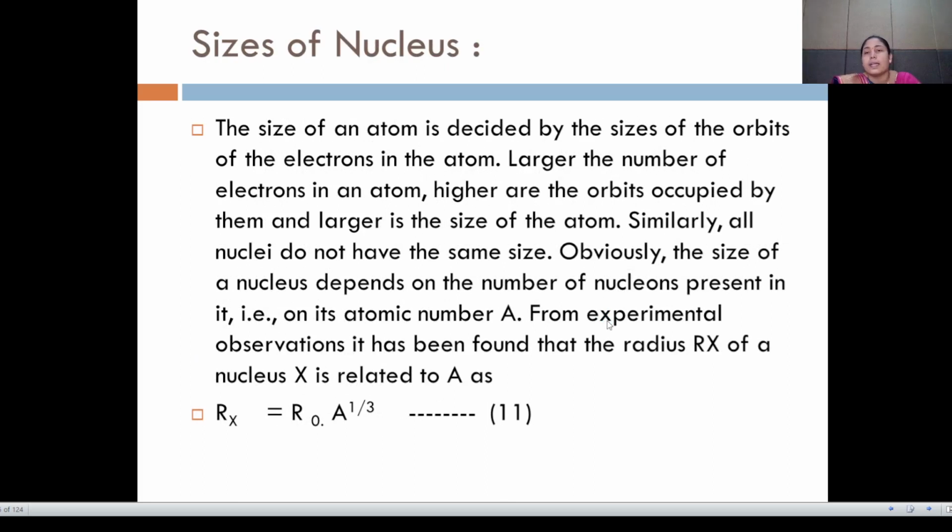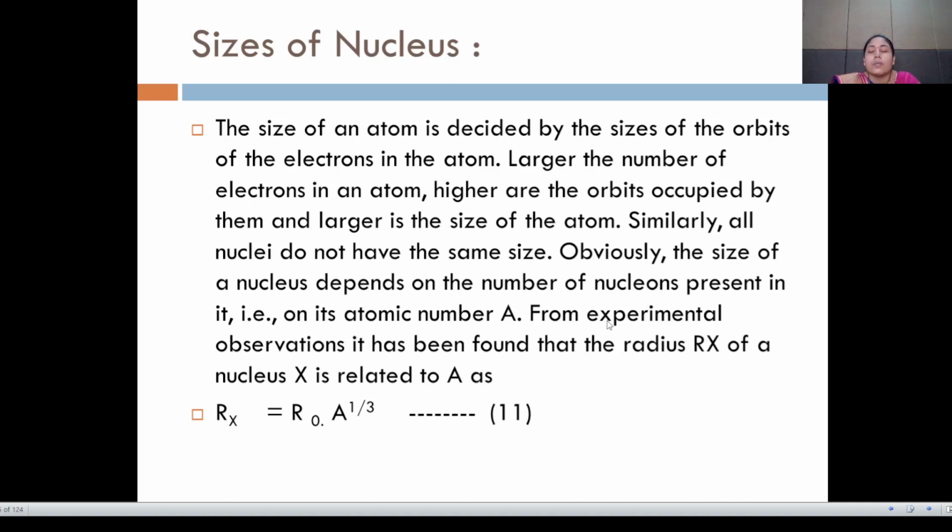Now the size of the nucleus. The size of an atom is decided by the sizes of the orbits of the electrons in the atom. The larger the number of electrons in an atom, the higher are the orbits occupied by them, and the larger is the size of the atom. Similarly, all the nuclei do not have the same size.